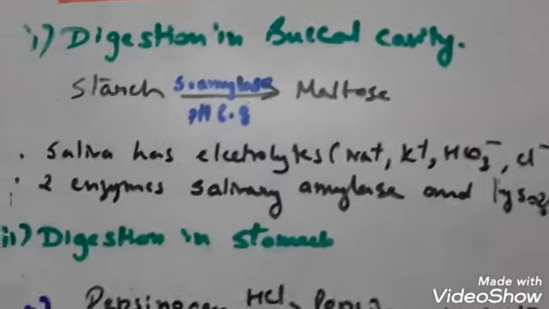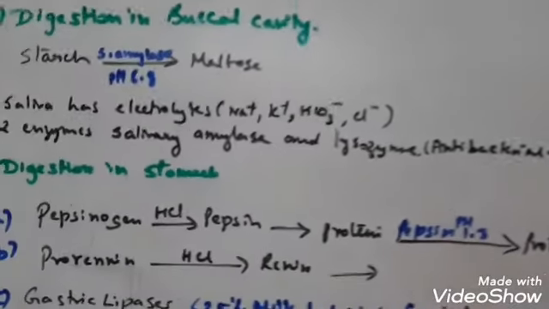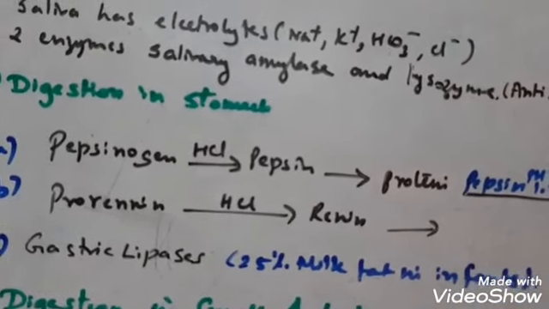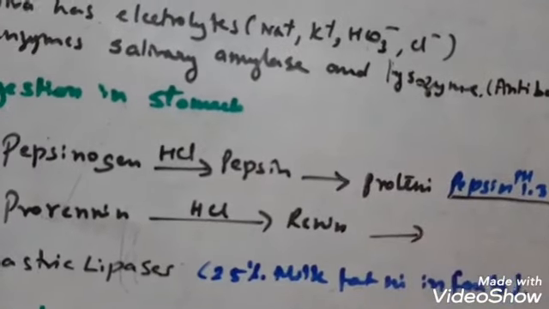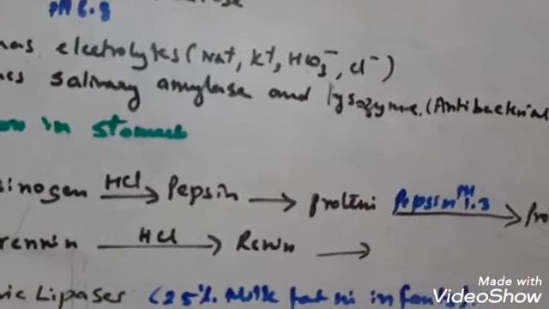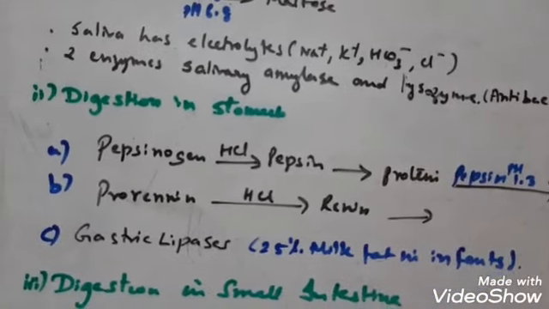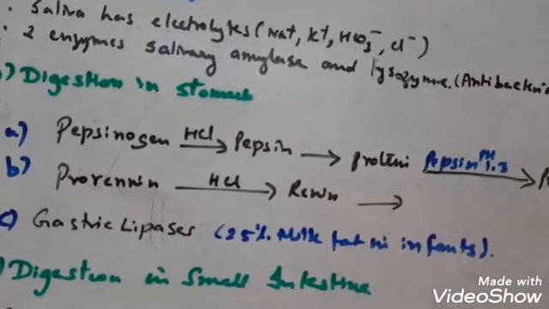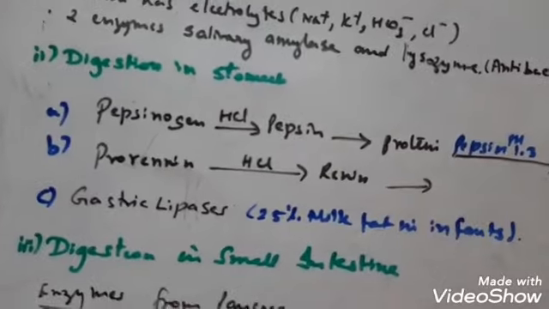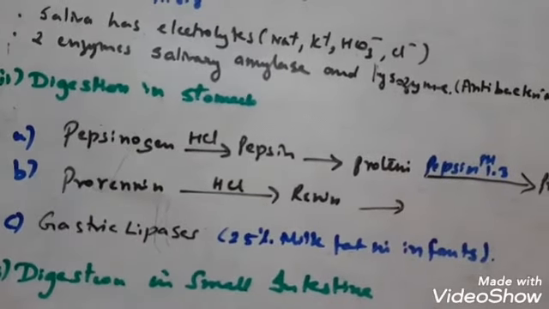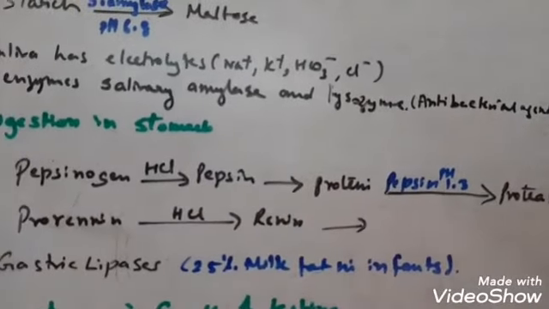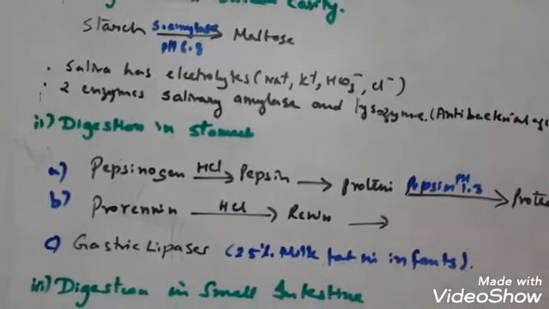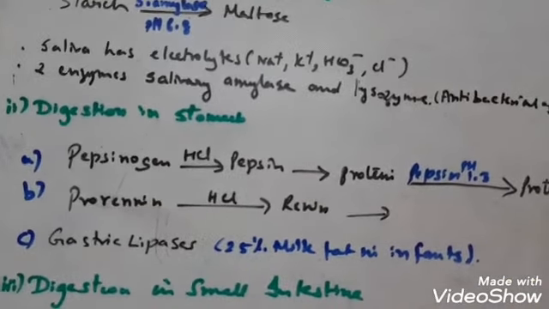Next is digestion of the food in the stomach. In the stomach there are various types of cells present in the gastric glands on the wall of the stomach. The food remains in the stomach for 4 to 5 hours till it converts into chyme. You have already learnt about all 4 layers of the alimentary canal: mucosa, submucosa, muscularis and serosa. The mucosa layer of the stomach contains the gastric glands.